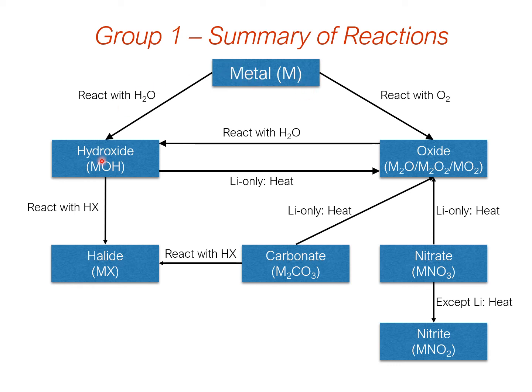So all of them react with water to make a hydroxide, and react with air, or the oxygen in the air, to form an oxide. Which oxide it is depends on what the metal is, as we've seen. All these oxides will also react with water to give the hydroxide. And as we've seen, these hydroxides are thermally stable, except for lithium, which if you heat it will turn back into the oxide. The hydroxide, we can react with a suitable halogen acid, so HCl, HF, HBr, whichever you want, to make the metal halide.